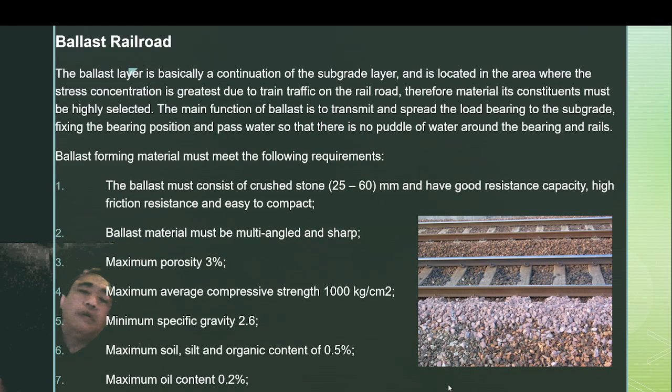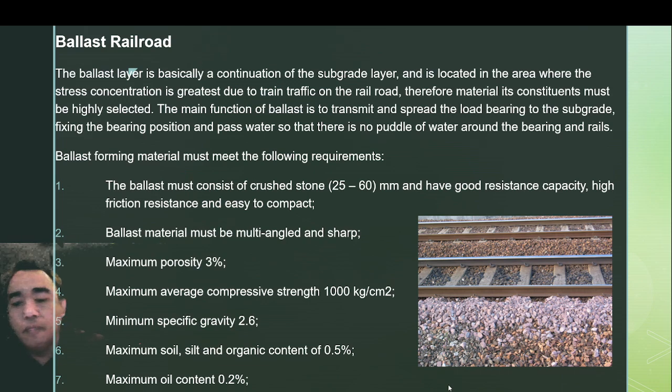For ballast railroad, we use two materials. The first is granular, which we get from the Railroad Standard of Indonesia, with maximum average compressive strength of 1000 kg per centimeter square.